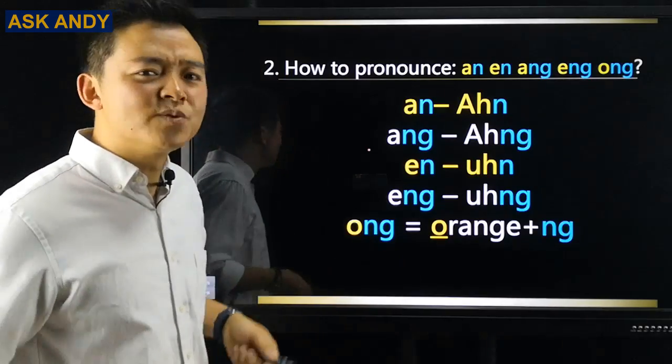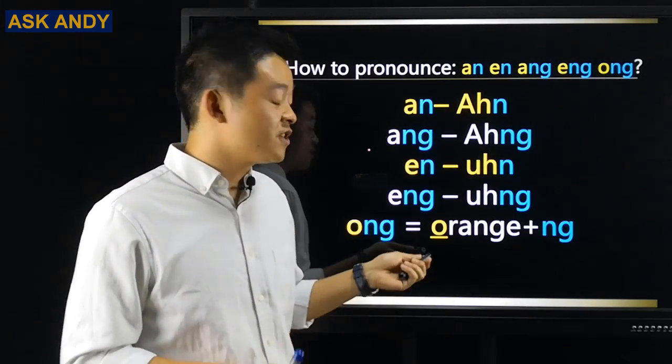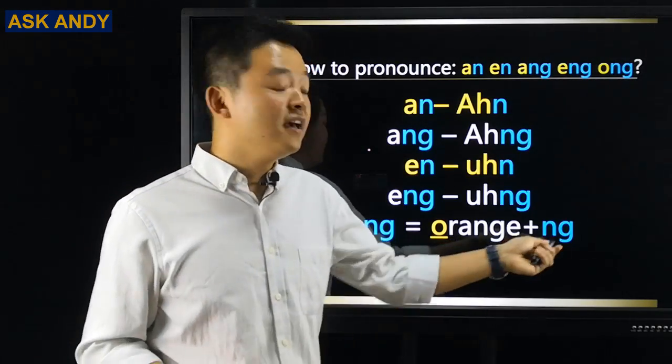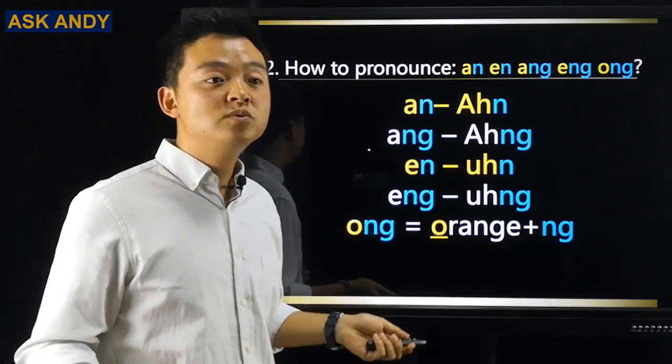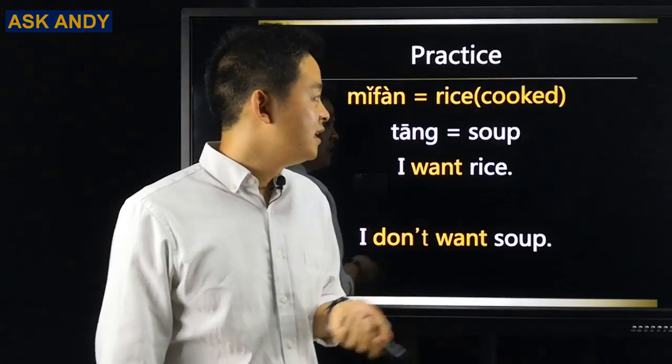The last one is a bit tricky, this one, on. So what can we do? So first we do orange. O, keep that O in your mind. O, and then N, piece them together. On. That's it. On. Let's practice.